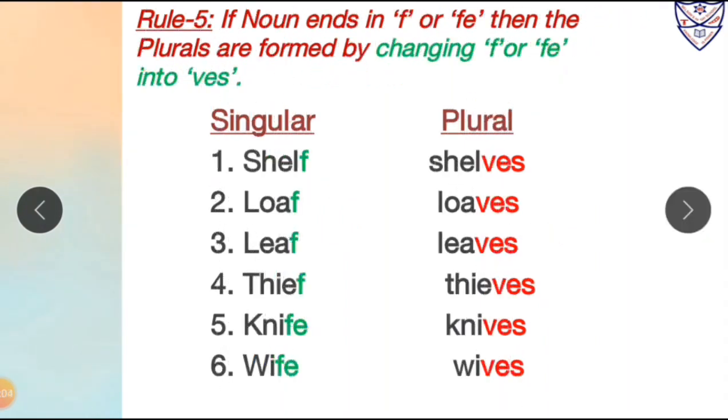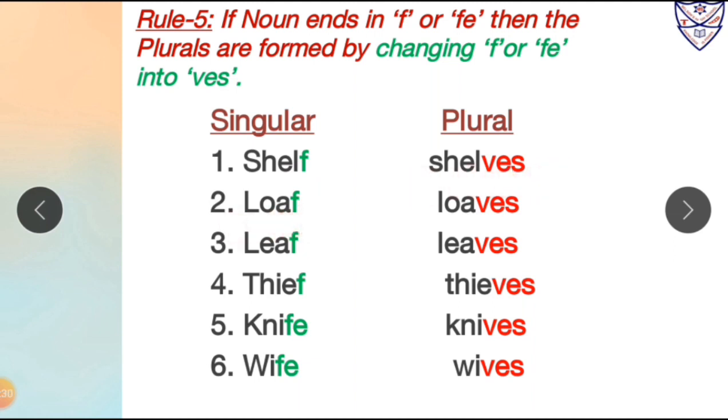Now rule number 5: if the noun ends in F or FE, then the plurals are formed by changing F or FE into VES. Let us start with the examples. First one, shelf. Now over here the word shelf, which is in singular form, is ending with F. So what we will do, we will change this F into VES. So the singular form, that is shelf, will become shelves in plural form.